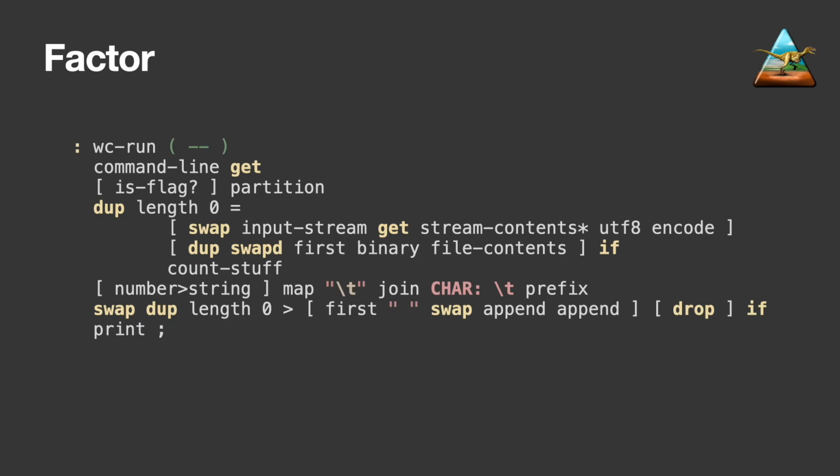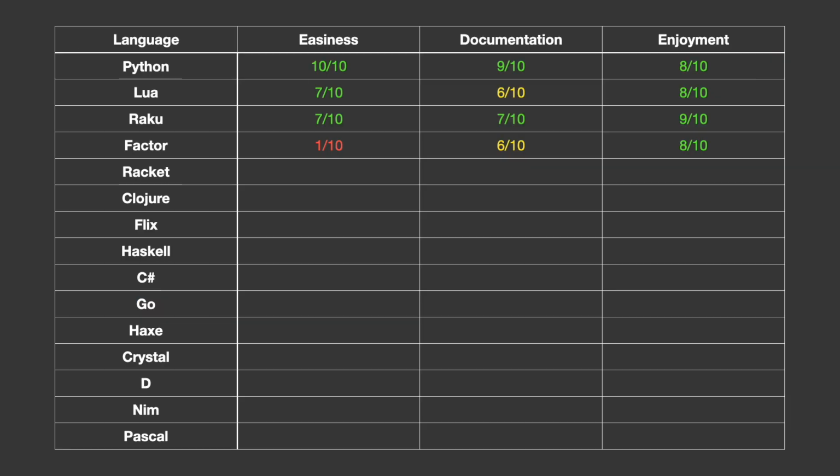The second to last line felt a bit complex for my level, since the stack going into the if condition was a variable length depending on which branch you take. I was very pleased with myself when I got it working. Factor unfortunately gets a 1 for easiness. I'm sure I could bump this up in the future with a bit more practice, but it was so new to me that it has to be a 1.